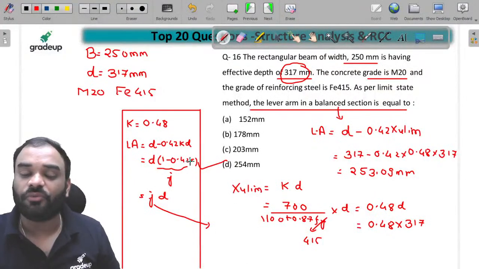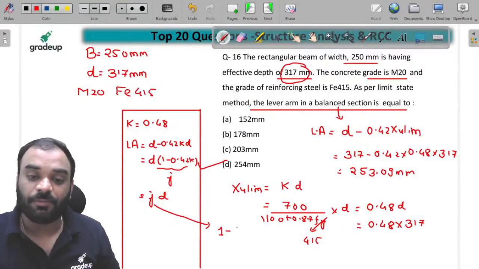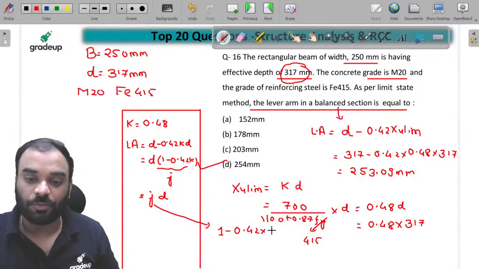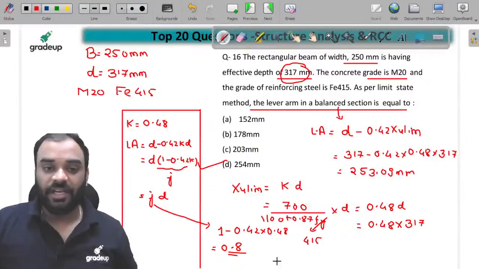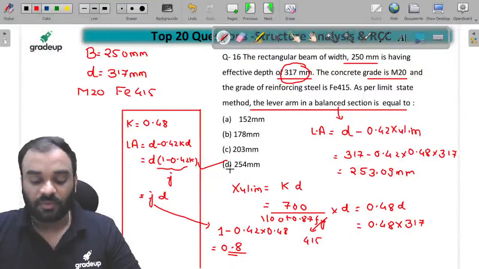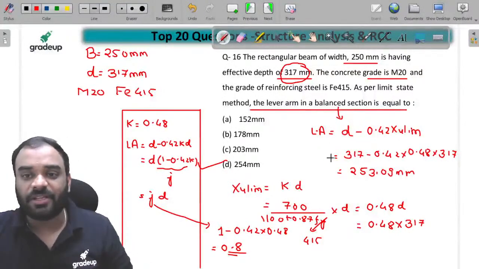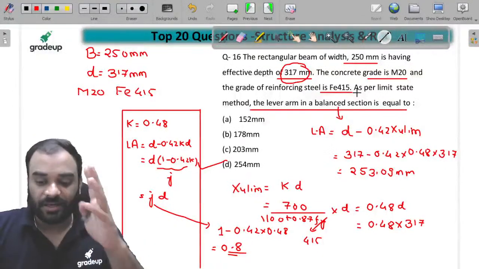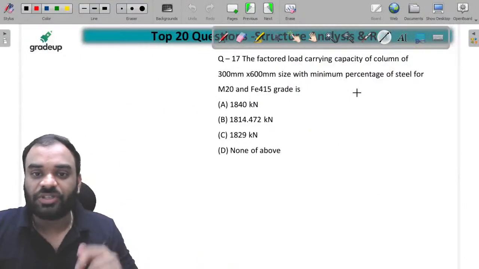If you put the value of K as 0.48, you will find this value is 0.8. So if you put 0.8 into 317, you will get the answer, which is again 253.6. Simple. So just remember the values directly. It is very useful for your examination. Keep this in mind, children. Next question.